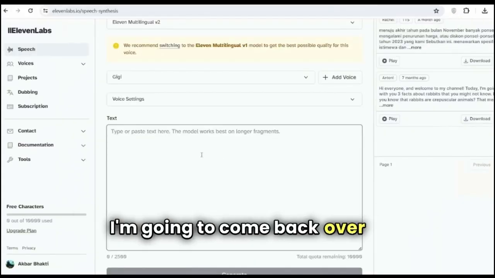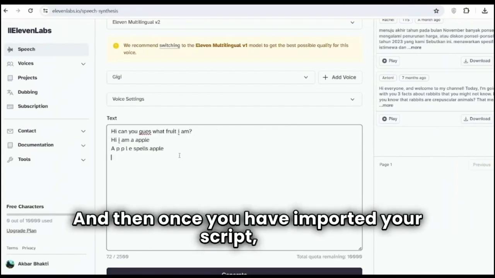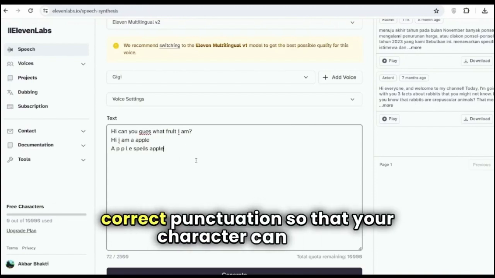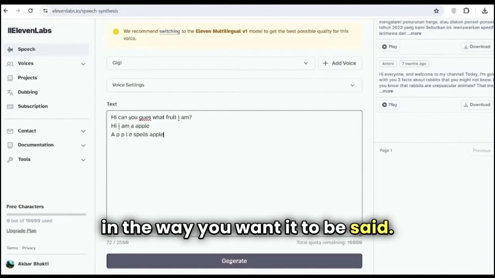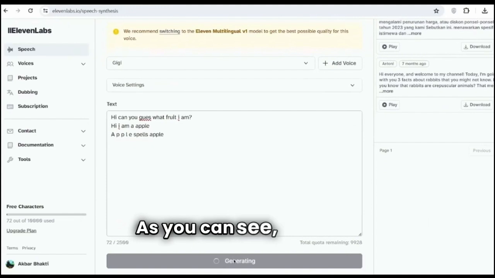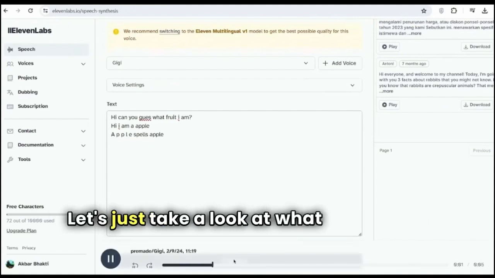I'm going to come back over to ElevenLabs and paste it in, and then once you have imported your script, you want to go ahead and edit it with the correct punctuation, so that your character can say it in the way you want it to be said. After you've done that, all you need to do is hit generate. As you can see, it's done. Let's just take a look at what this sounds like.